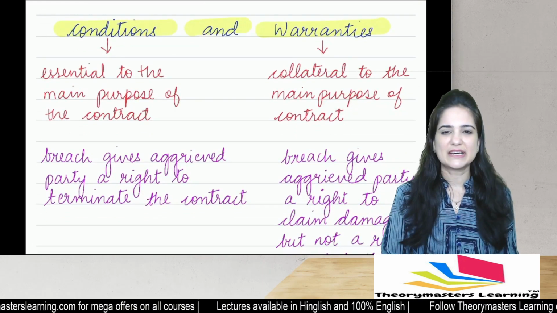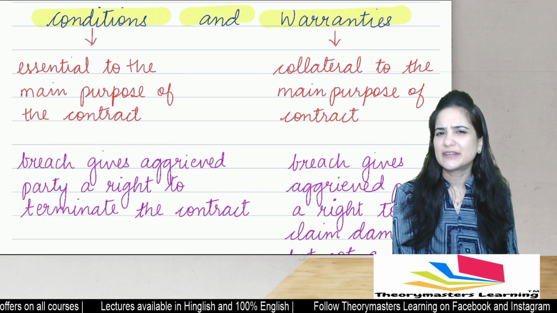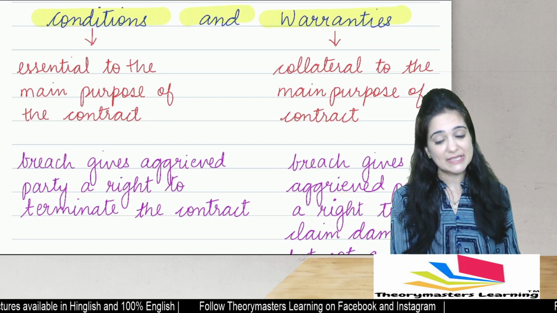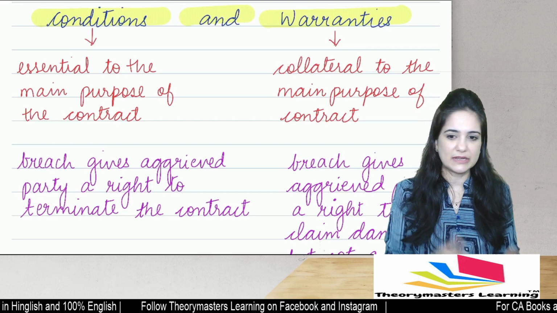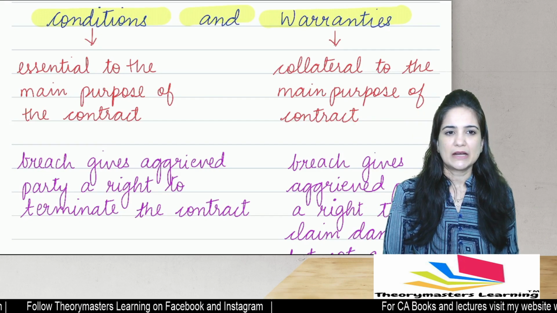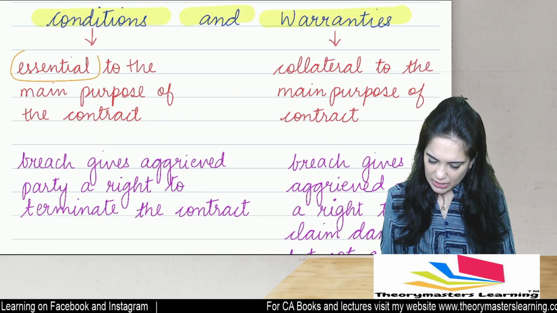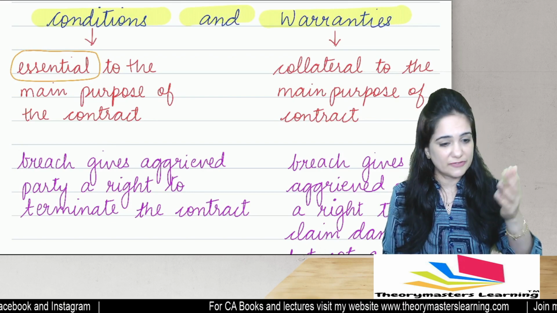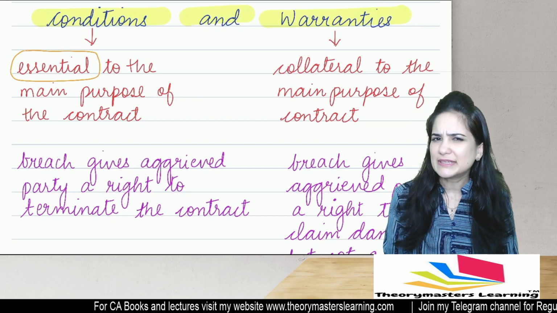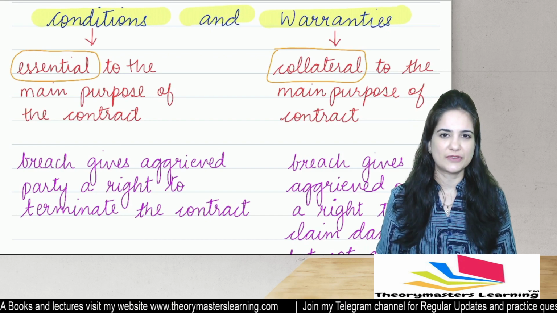After that, we will discuss conditions and warranties. Now, what is the meaning of condition? Condition means it is a stipulation which is essential to the main purpose of the contract. That is the very reason for me buying that goods. So conditions, they are stipulations which are essential to the main purpose of the contract. That is the very reason why I bought that product. Whereas warranties are only collateral to the main purpose of the contract.